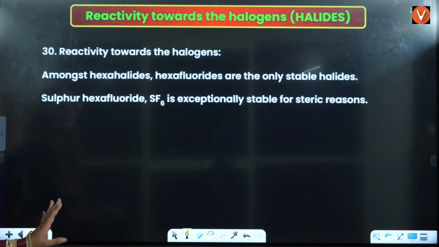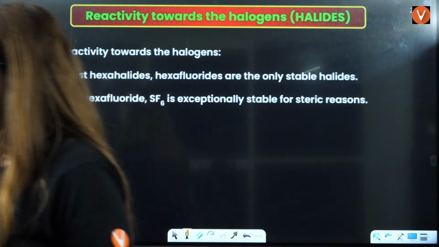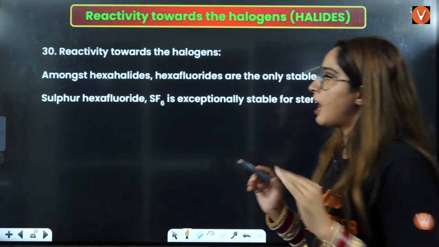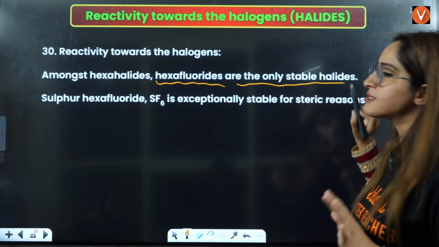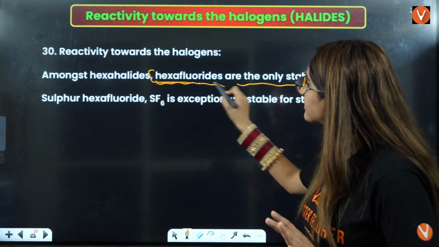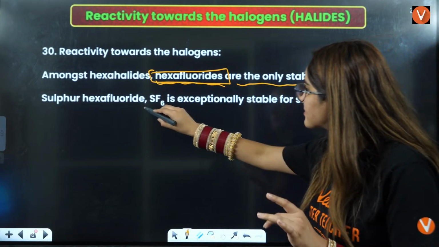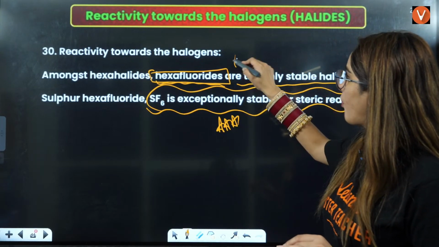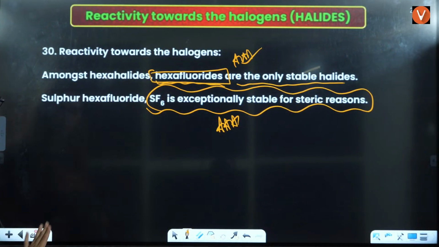That is nothing, right? Next is reactivity, reactivity towards the halogens. Let us see that reactivity towards the halogens. Amongst hexahalides, hexafluorides are the only stable halides. This is very important. Hexafluorides are the only stable ones. Sulfur hexafluoride is exceptionally stable for steric reasons. Also very, very important, right? They can ask you regarding some important lines also, and these are the important lines.